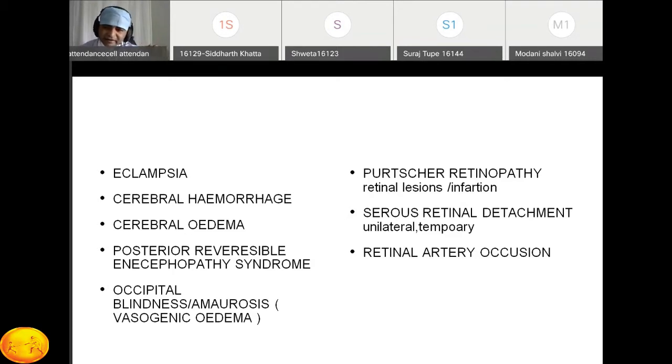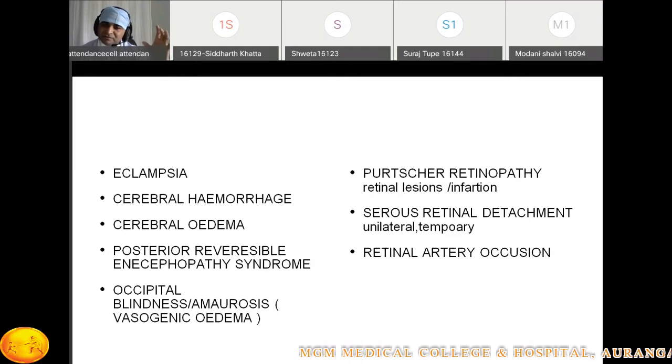That is sporadic, and this is reversible. Okay, this damage is reversible. Then there is a retinal detachment, which is mostly unilateral, temporary, and again reversible. And there is one point again mentioned in the book, that is the retinal artery occlusion.